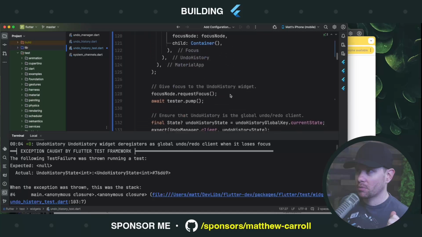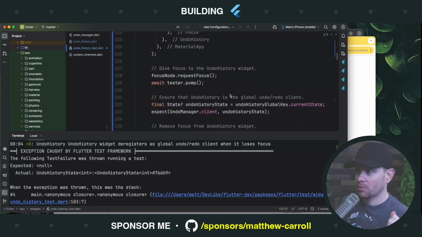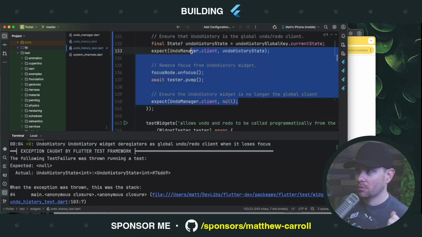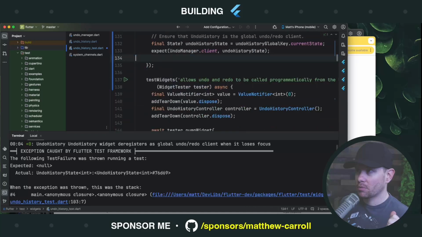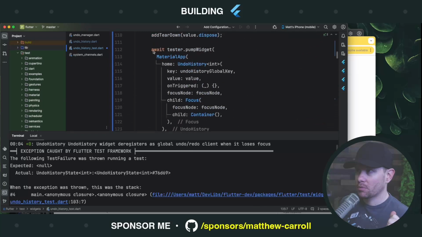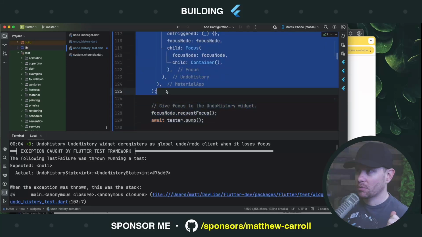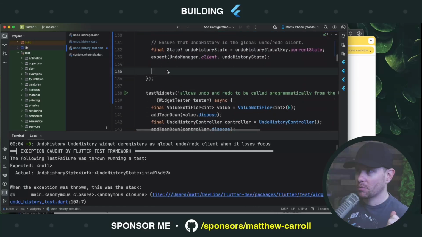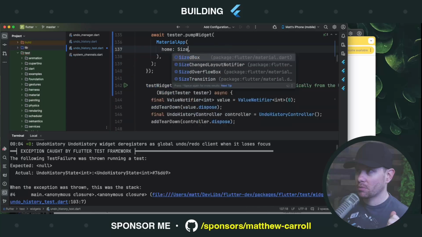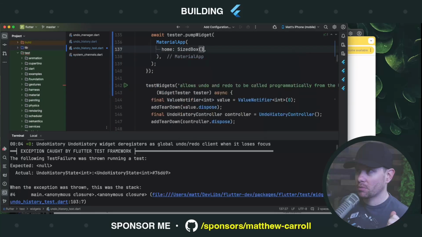Now, how are we going to test that? Okay, well, we'll start the same way. We'll request focus. We verify that we have the focus. This is where we're going to change stuff. When does dispose run? Dispose runs when the widget is no longer in the tree. So we're going to pump a whole other frame, and we're just going to put a sized box in here.